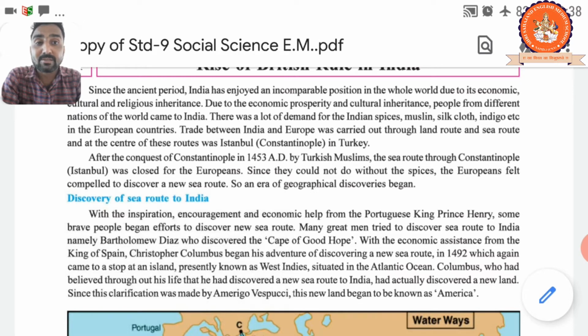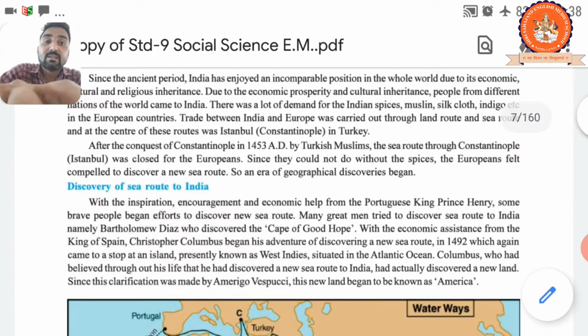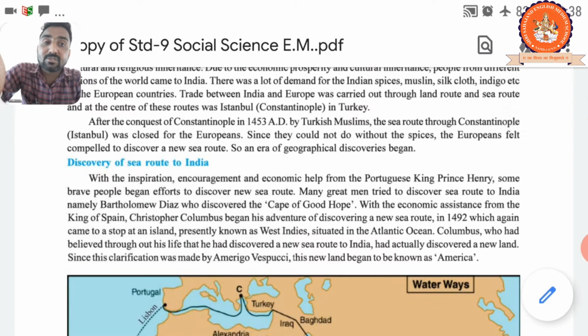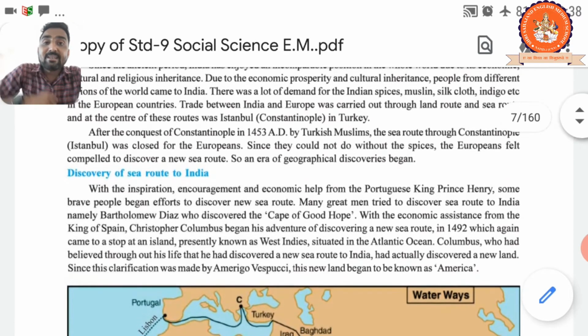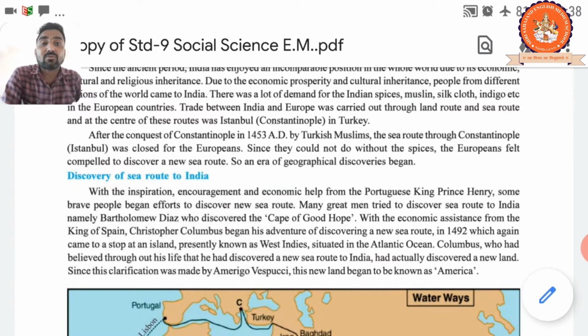After the conquest of Constantinople in 1453 AD by the Turkish Muslims, the sea route through Constantinople, Istanbul, was closed for the Europeans. Why was the Constantinople route closed? Because of the Constantinople conquest by the Turkish Muslims in 1453 AD. That's why the route was closed. The land route was closed because the Turkish Muslims conquered Constantinople.